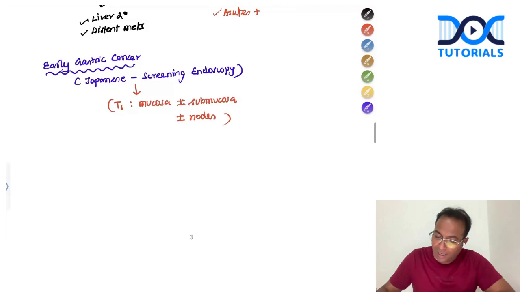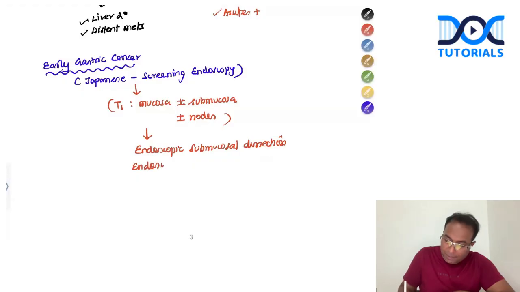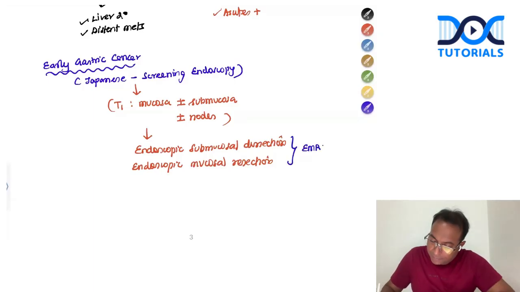So don't forget, early gastric cancer patients, when they are staged, are easily removed by endoscopic submucosal dissection, or endoscopically we can remove the tumor instead of gastrectomy. Endoscopic mucosal resection. So early gastric cancer is nothing but mucosa with or without submucosa, with or without nodes. These are called EMR and ESD.